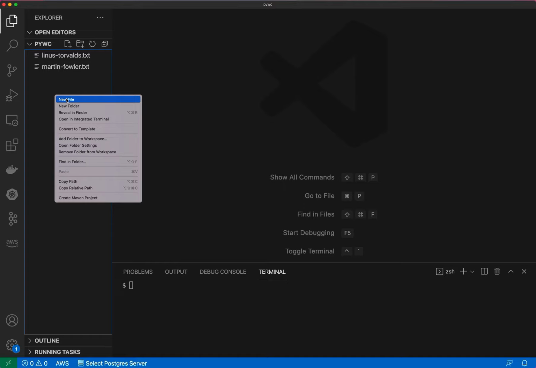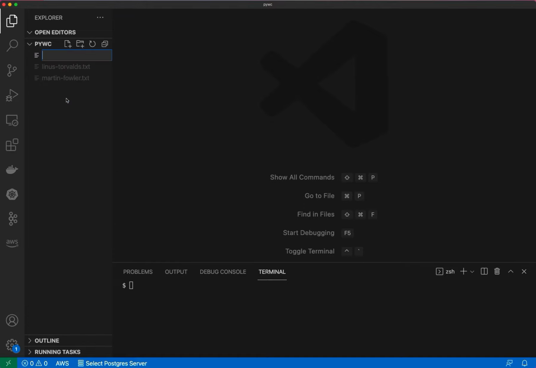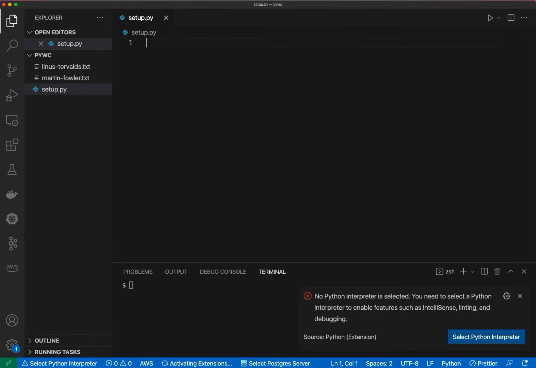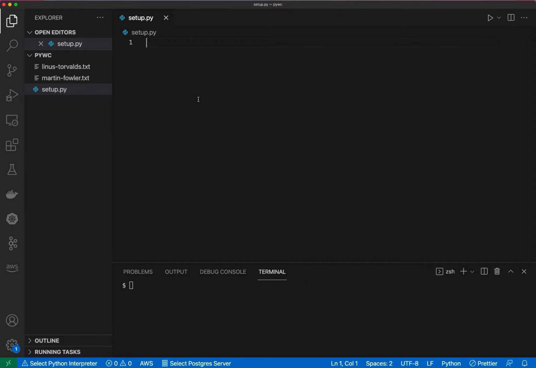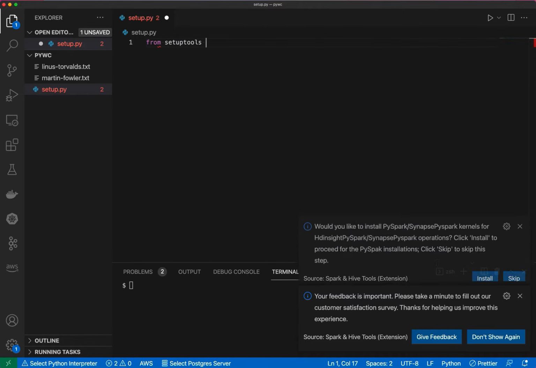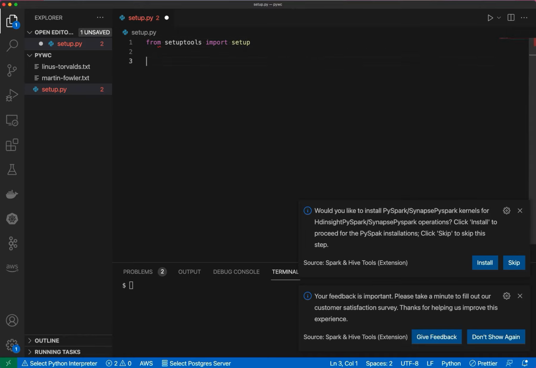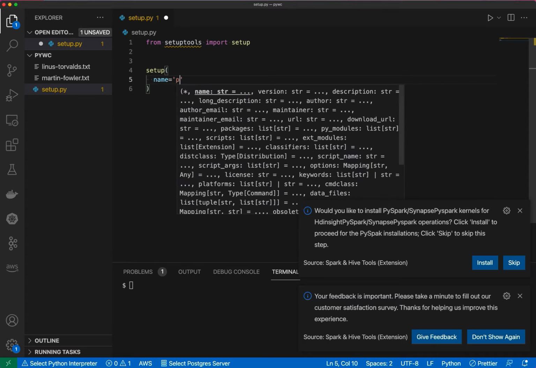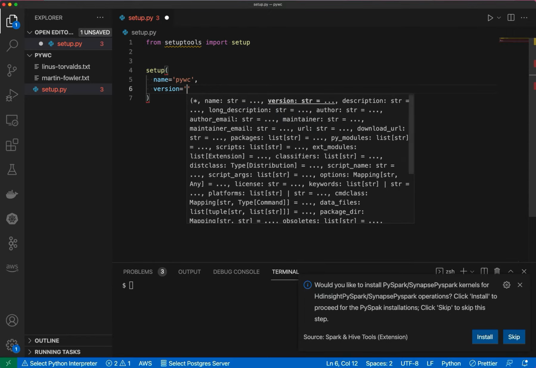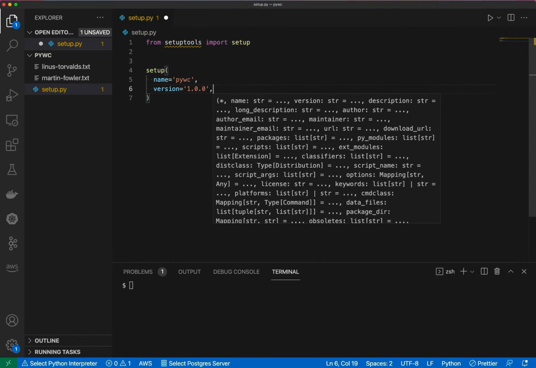I already mentioned I'll be using the Click framework, and I will also create a setup.py file so that I can pip install this as an installable package with a command line script entry point. So let me say from setuptools import setup, and then I'll implement this setup function, and I'll give it the name of pywc, and then a version of 1.0.0.